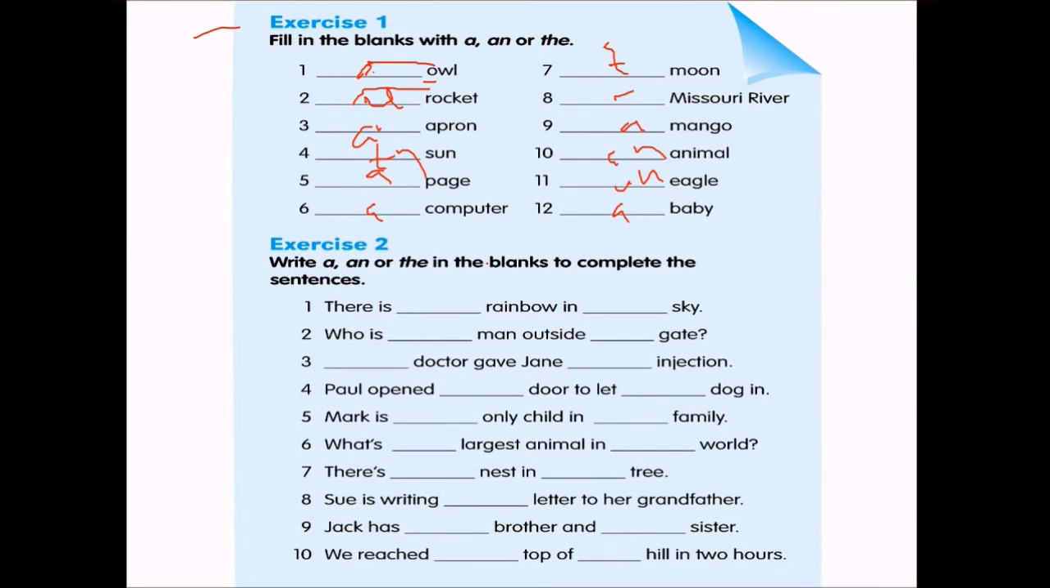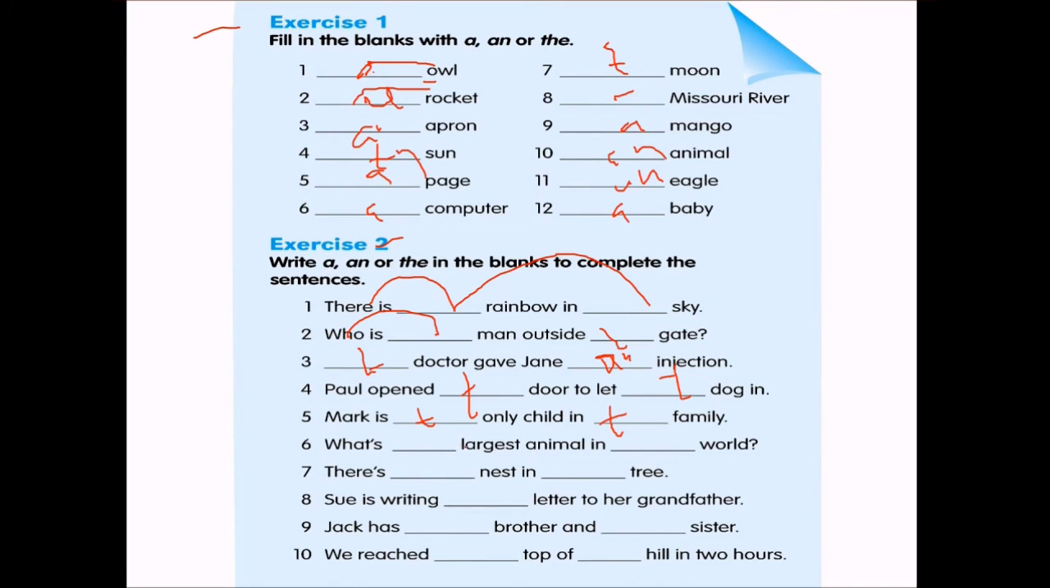Then exercise 2. We need to write a, an and the in the blanks or gaps to complete the sentences. There is a rainbow in the sky. Who is the man outside the gate? The doctor gave Jane an injection. Paul opened the door to let the dog in. Mark is the only child in the family.